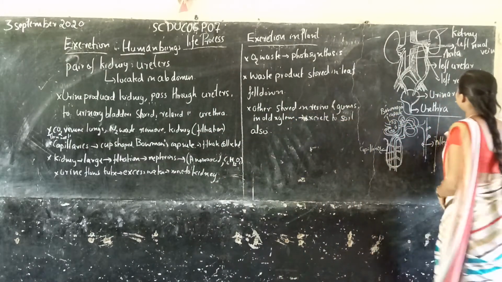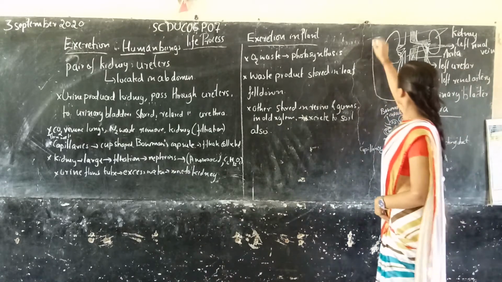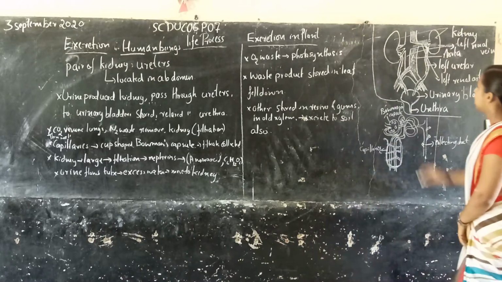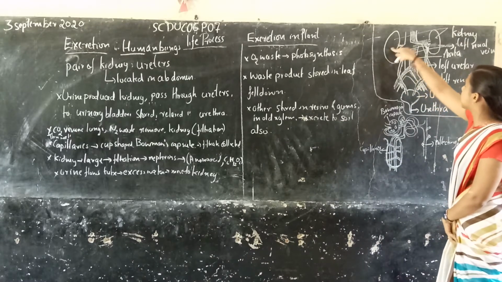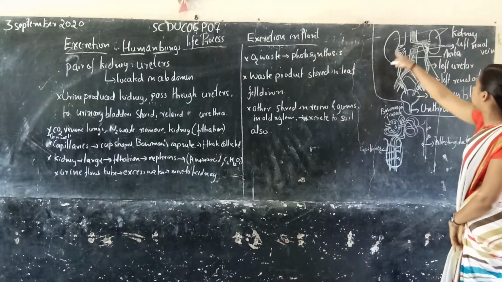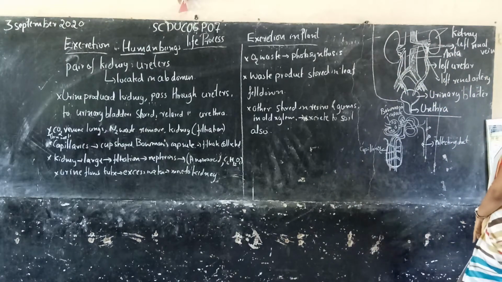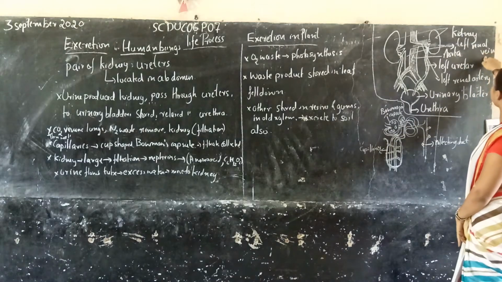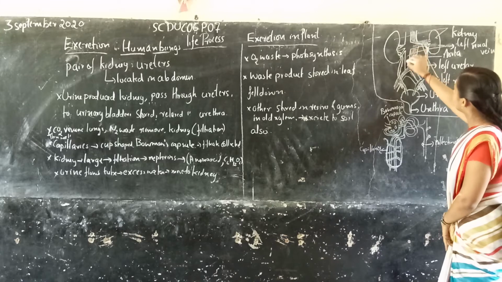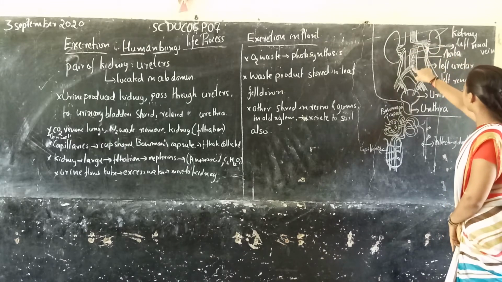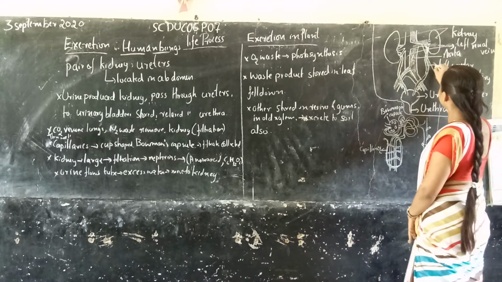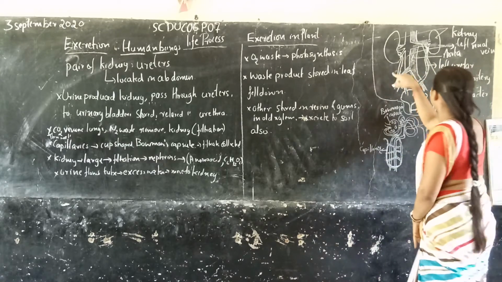Here is a diagram of the excretory system. Have you seen it? In the excretory system there is a pair of kidneys. Then there is the left renal vein, and this is the aorta. Next there are the ureters, this is the left ureter and this is the right ureter.